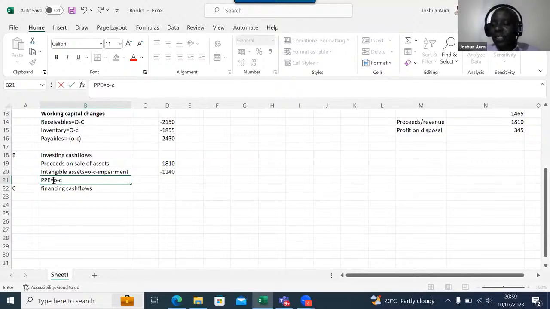Now, in this case here, what may have affected my PPE? I know that in the year, we had some new acquisitions. What else, ladies and gentlemen, happened to affect my PPE? I must have had some disposals. So disposals reduce. Depreciation reduces this too. All right. We have, ladies and gentlemen, revaluation. If it's a revaluation gain, we add.